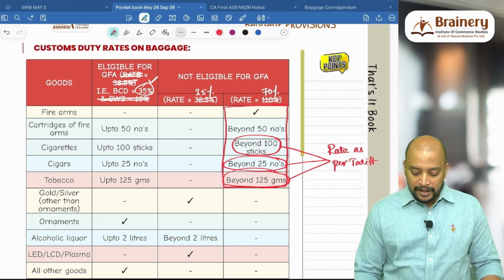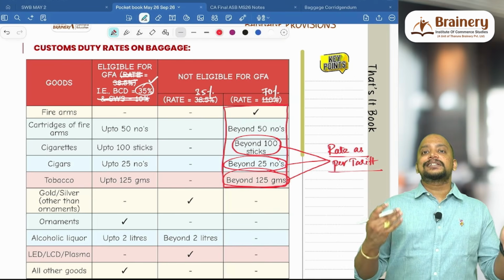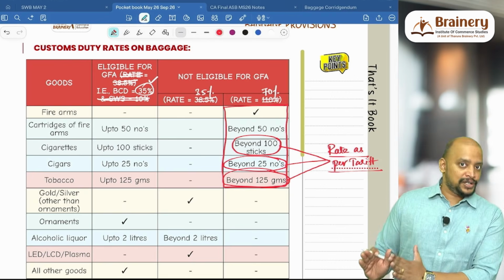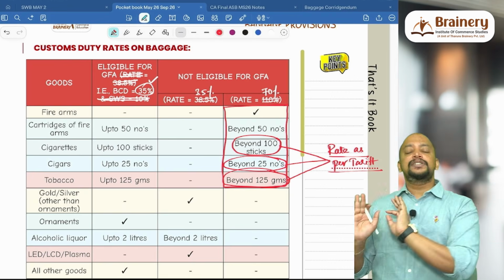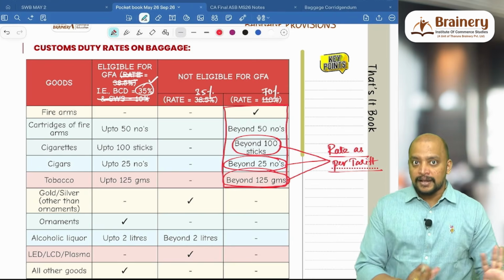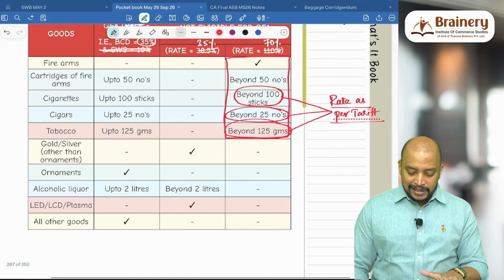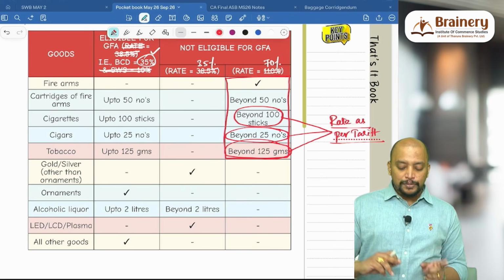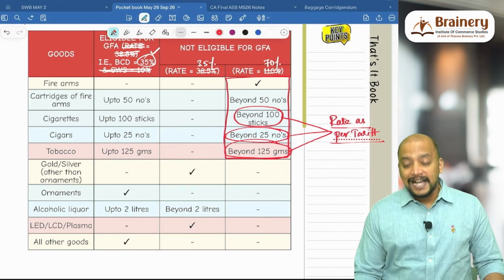Computation is not required. But suppose they have given exactly the rates and are asking you to do the computation, then do the computation, but that will be separate and not part of the answer. The answer will be only based on this. So for cigarettes beyond 100 sticks, cigars beyond 25 numbers, and tobacco beyond 125 grams, the rate is as per tariff.